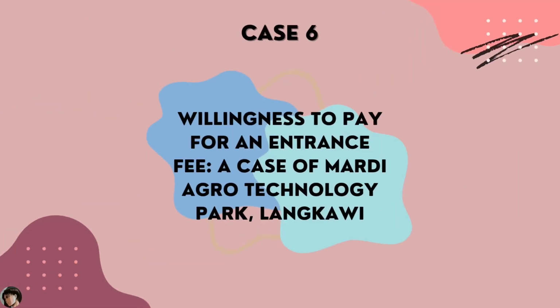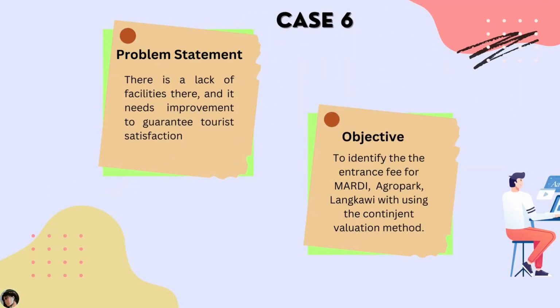Case 6. Willingness to pay for an entrance fee, the case of Mardi Agro Technology Park, Langkawi. The problem of case 6 is that there is a lack of facilities there and it needs improvement to guarantee tourist satisfaction. And the objective of case 6 is to identify the entrance fee for Mardi Agro Park, Langkawi, using the contingent valuation method.